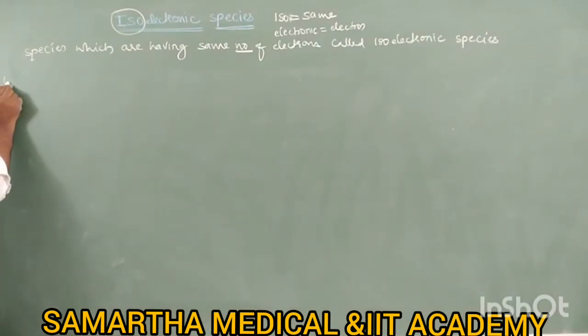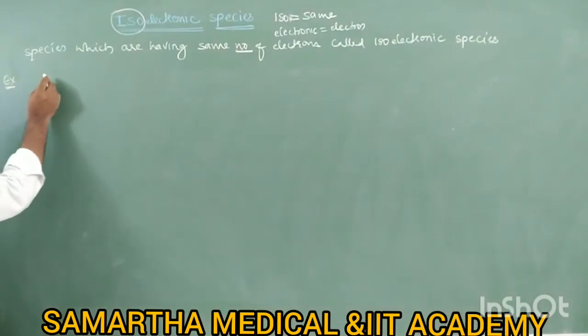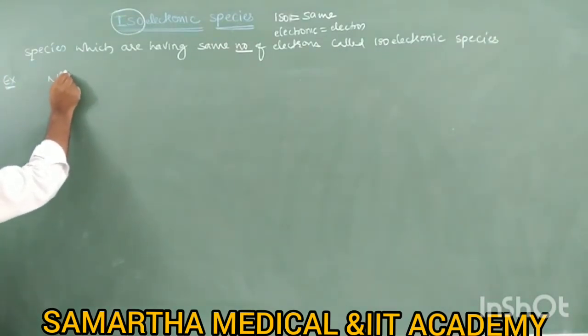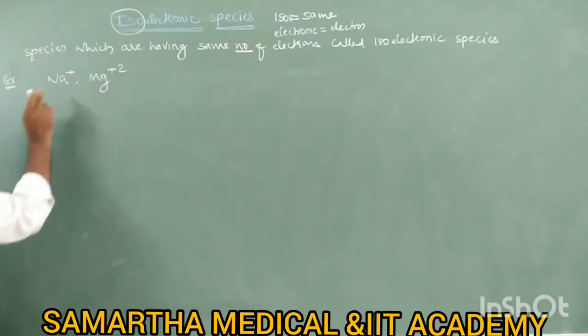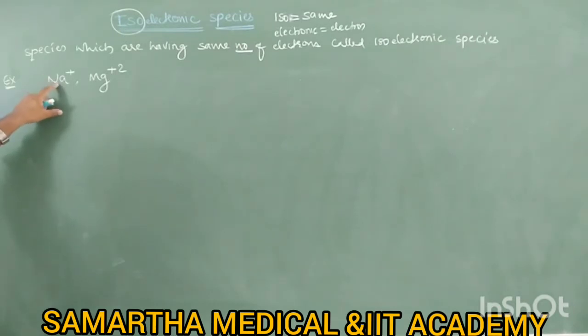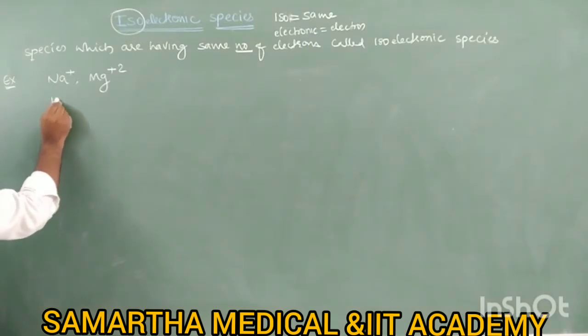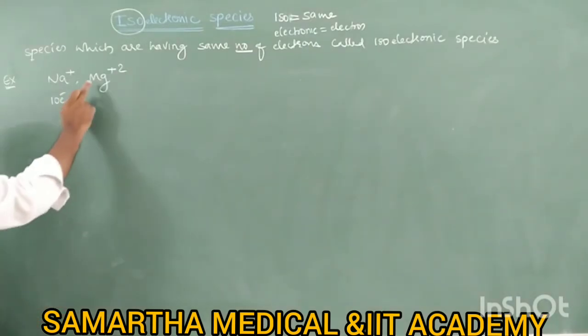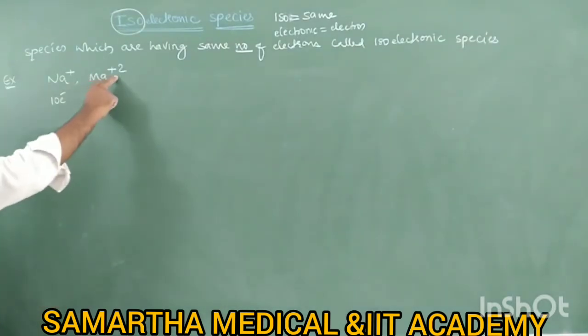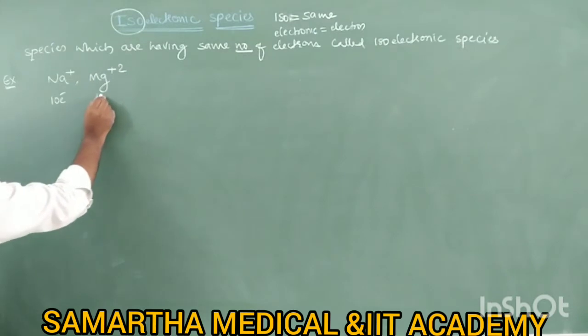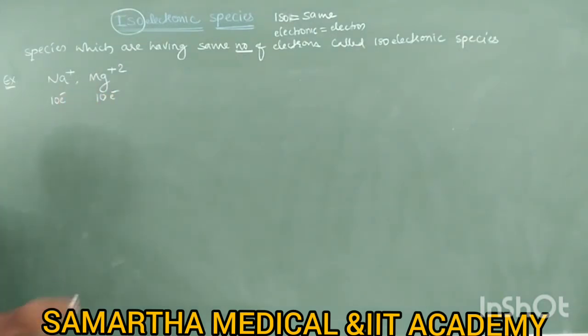For example, let us take Na+, Mg2+. For Na+, we know that sodium has 11 electrons. Sodium has 11 electrons, it lost 1 electron, plus 1. It means it becomes 10 electrons. Similarly, magnesium has 12 electrons, but plus 2, it lost 2 electrons. Therefore, 12 minus 2, 10 electrons.